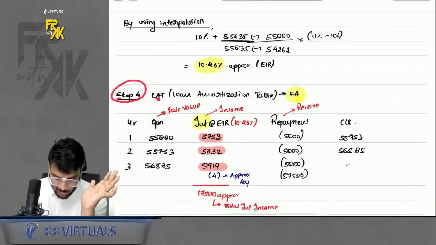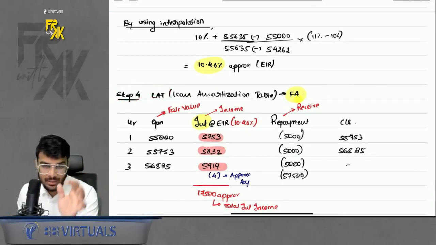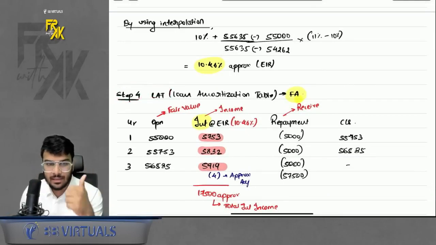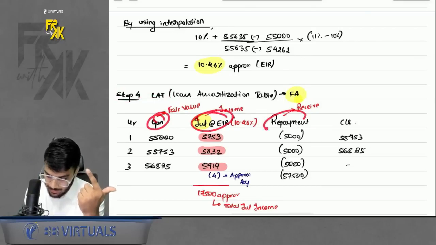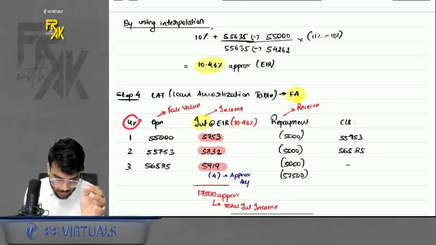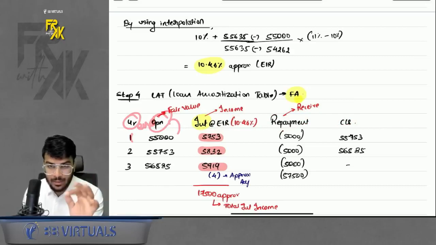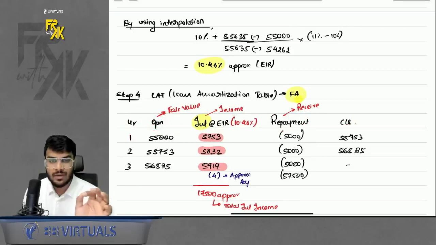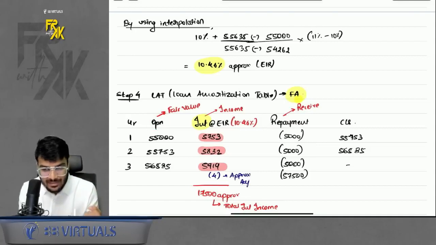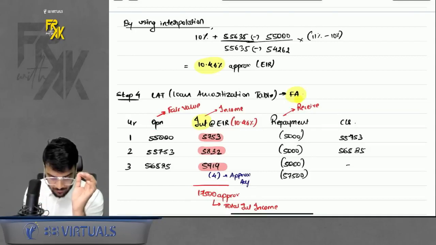And then step number 4 is going to be LAT, loan amortization table. How do we prepare it? 5 columns are there: year, opening, interest, repayment, closing. Now have a look carefully. Year 1, of course year end we are talking about. First the opening. What was the opening on day 1? In opening, don't write the face value, write the fair value, because the financial asset or liability is recorded at fair value. So write the fair value here.